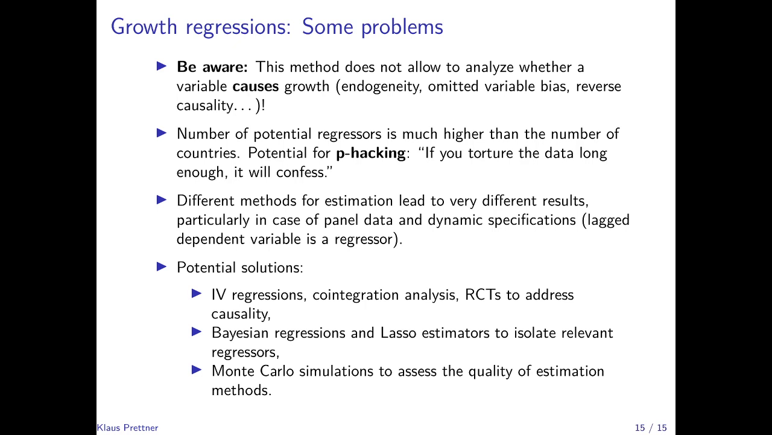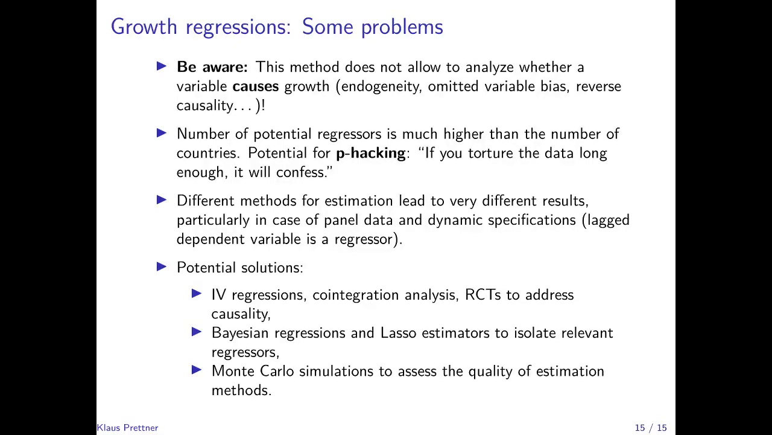So it could also be, for example, that people in a country that grows faster tend to be better educated because they can afford better education, or they tend to be healthier because they can invest more in their health. So we cannot claim causality based on the correlations that we've observed.